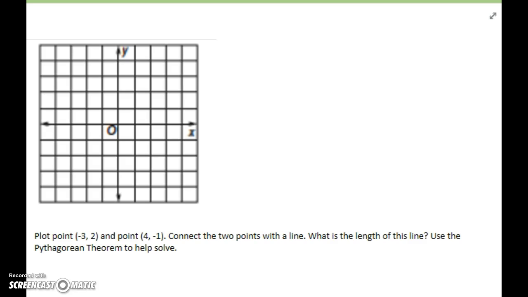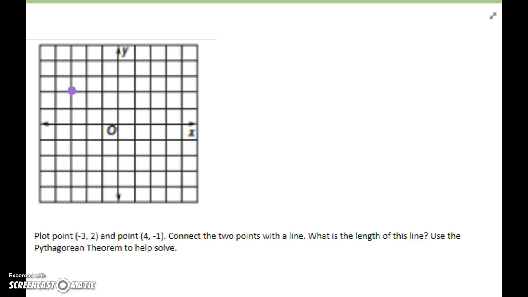The final piece then is if I were given a coordinate grid and either had 2 points already plotted there or was asked to plot 2 points. In this case, we were asked to plot 2 points, (-3, 2), so I go over -3, up 2, and (4, -1).